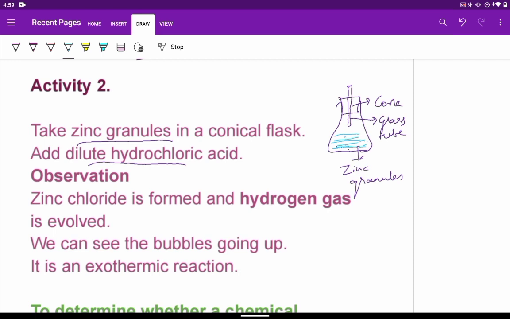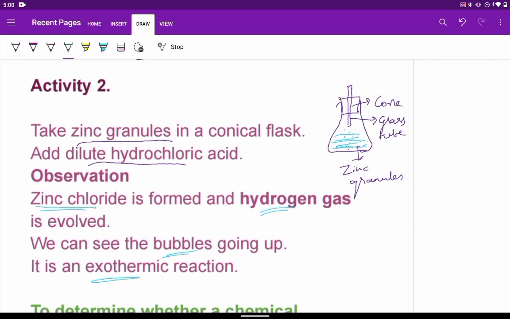We will find some effervescence, like you can see some bubbles. On the zinc granules taken in a conical flask, when we add dilute hydrochloric acid, we observe that some effervescence, some bubbles are evolved. That gas is hydrogen gas. We see bubbles going up. And also one more product, that is zinc chloride, will be produced along with this hydrogen gas during the reaction. This reaction is also an exothermic reaction.